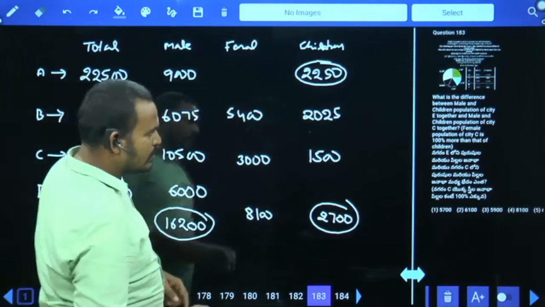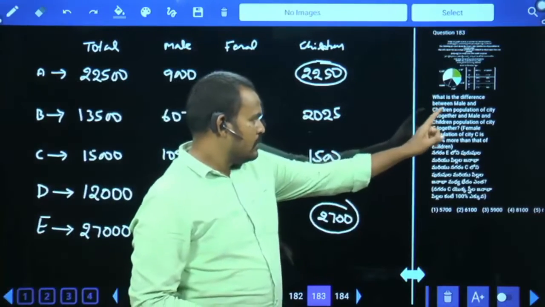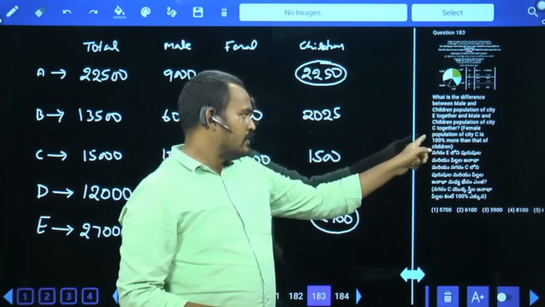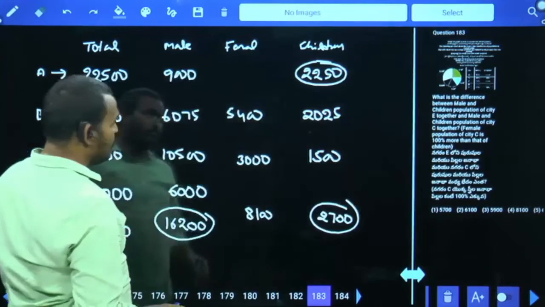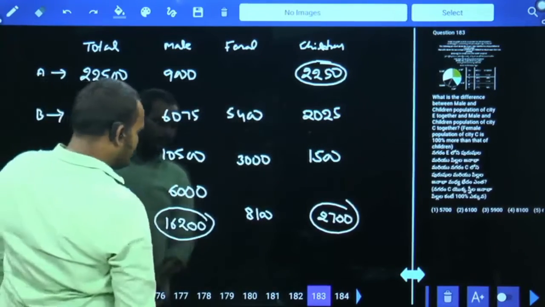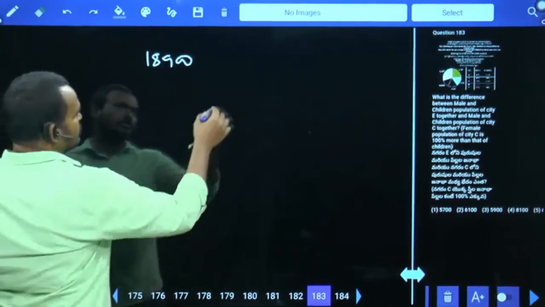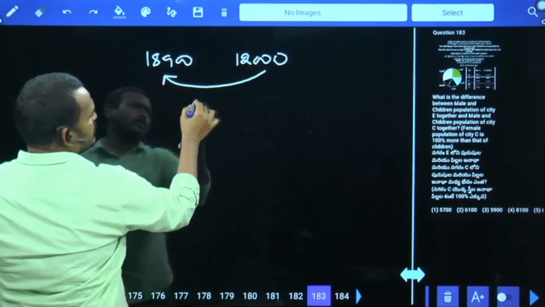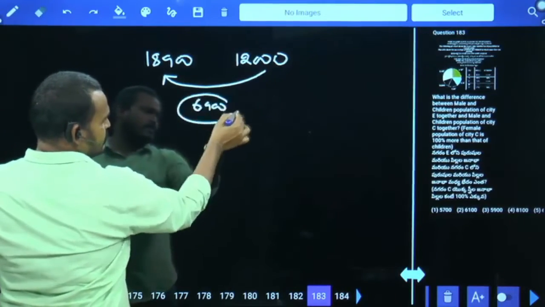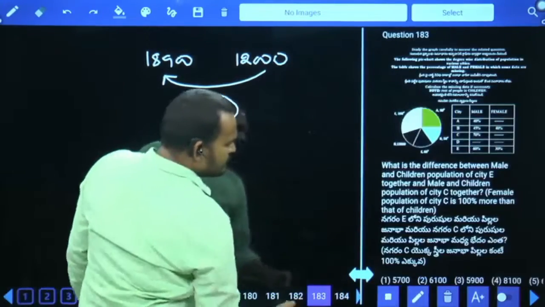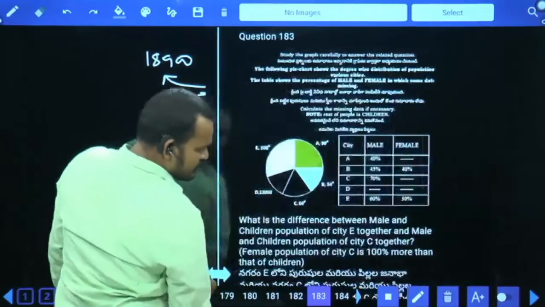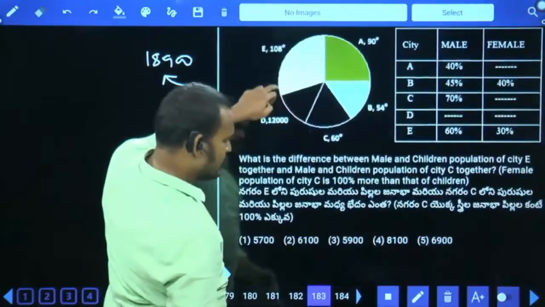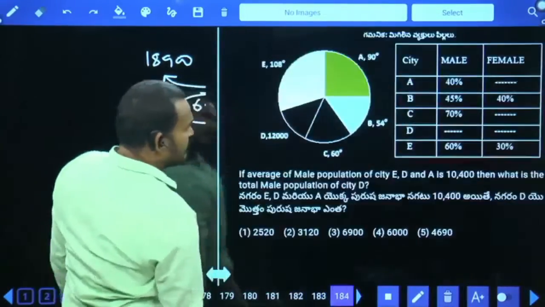And what is the question here? City E together and male children population of city C together. Male children 10,500 plus 1,500, it will be 12,000. How much value more? 6,900. 6,900. Next question number 184.